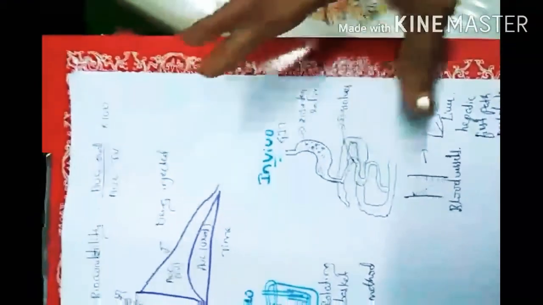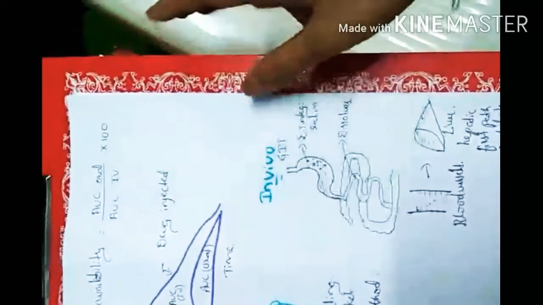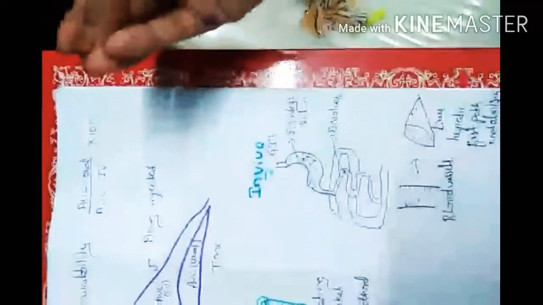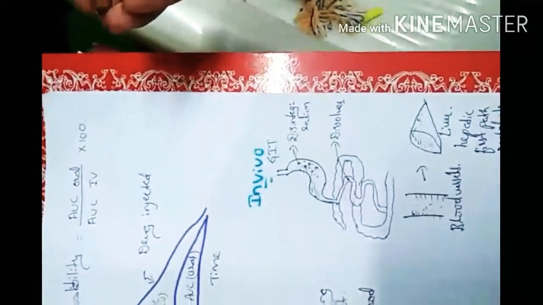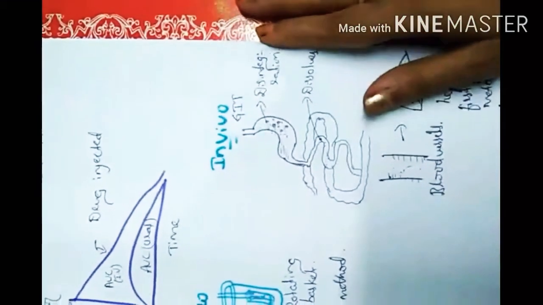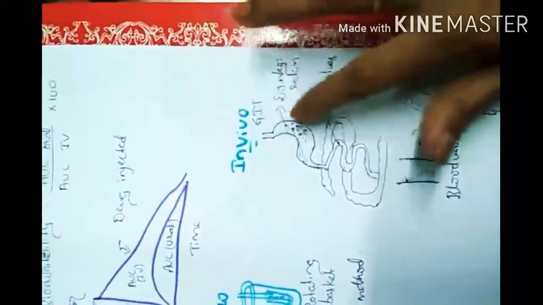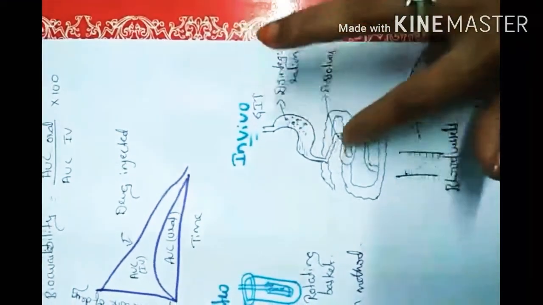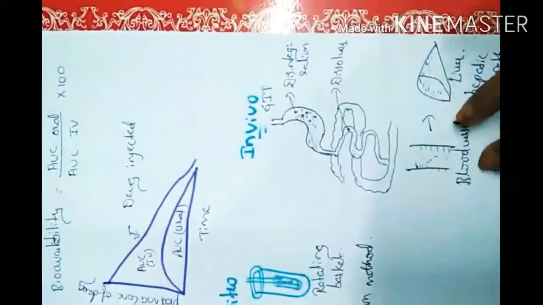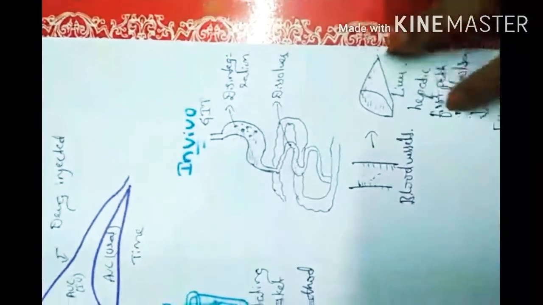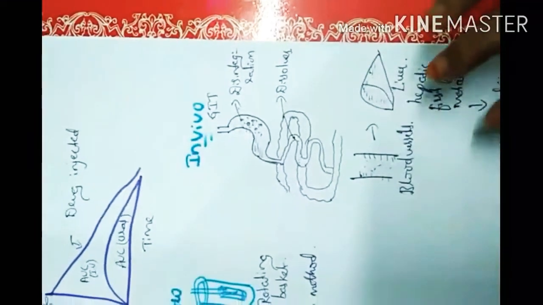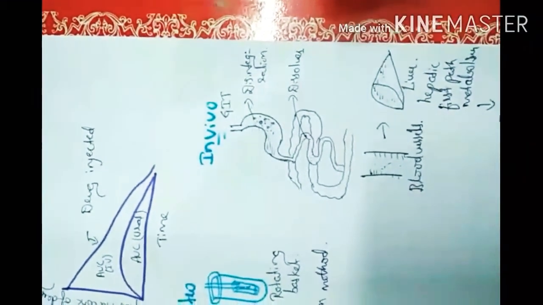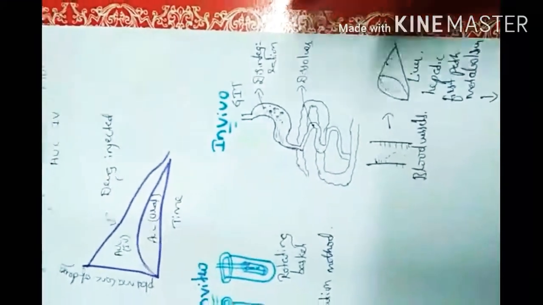In the in vivo method, we choose human volunteers for clinical trials. So it is the GIT tract. We administer the drug to human volunteers and observe the patient. Here, we see when disintegration time and dissolution time take place, and then the drug enters the blood vessels, passes through hepatic first-pass metabolism, and then excretion takes place. Then only we collect the sample and see how it shows the action.